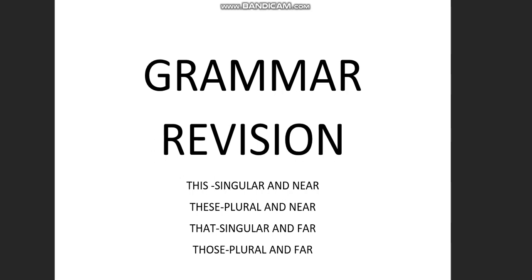So we know that this and that are used instead of a singular noun, and these and those are used instead of a plural noun. This and these indicate that the things referred to are near. The pronouns that and those indicate objects that are farther away. I hope it is very clear to you all, students.